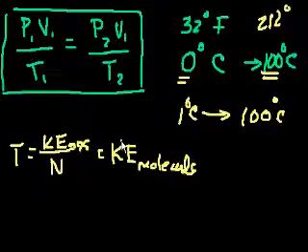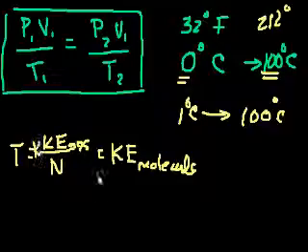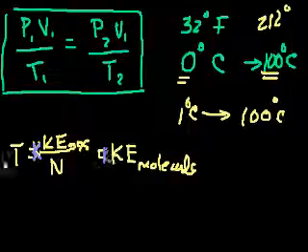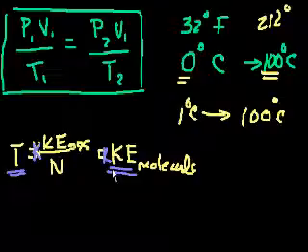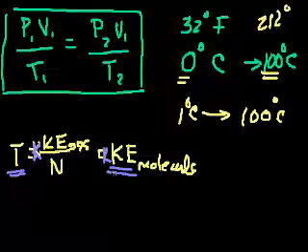Right? So the only way to really say that the temperature is 0 is if, and I should say it's proportional, because the temperature scales are still a little bit arbitrary, it's related to kinetic energy. But the only way to get to a temperature of 0 should be when the kinetic energy of each and every molecule is 0, the average kinetic energy. So they're not moving, they're not vibrating, they're not even blinking. These molecules are stationary. And the point at which that occurs is called absolute 0.